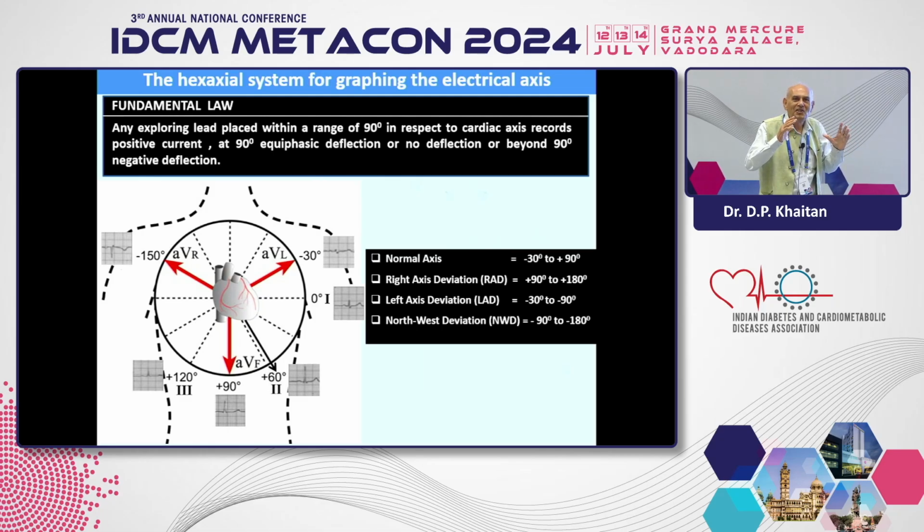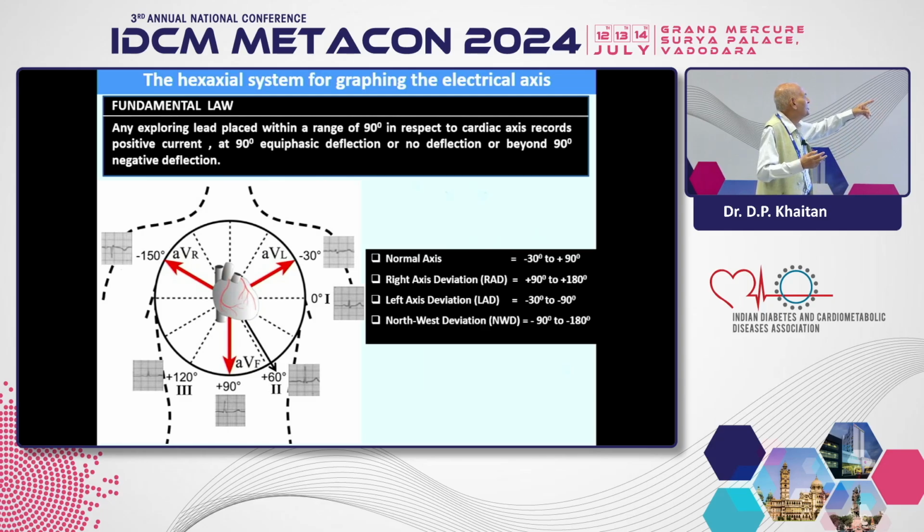The electrical axis is imaginary; now we have to derive it. How to derive it? If you see leads 1 and 2 both showing positive waves, it is the normal axis, which lies between minus 30 and plus 90 degrees. Right axis deviation means lead 1 is negative and lead 2 is positive. If the reverse is there, it is left axis deviation.